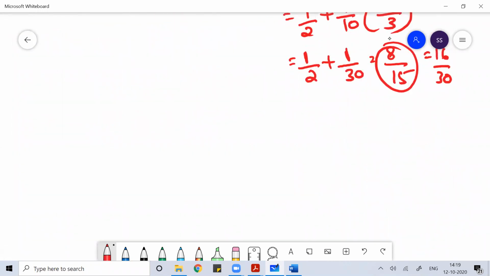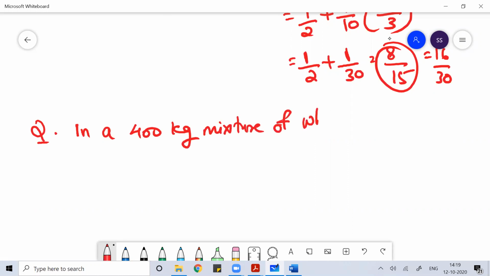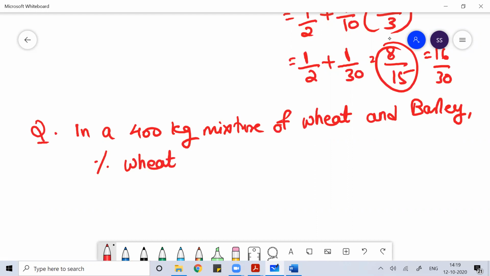Suppose I ask you a question: in a 400 kg mixture of wheat and barley, the percentage of wheat present is 60%.